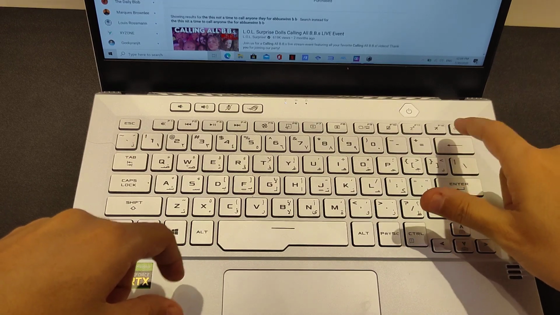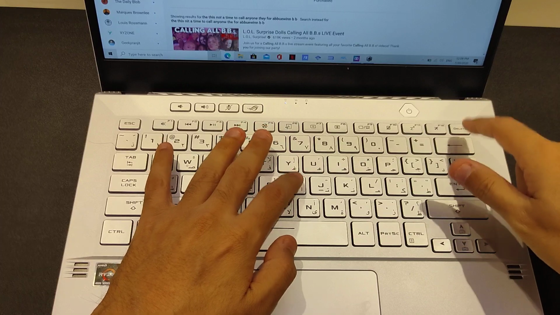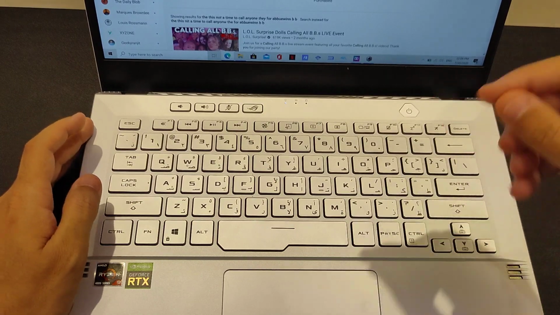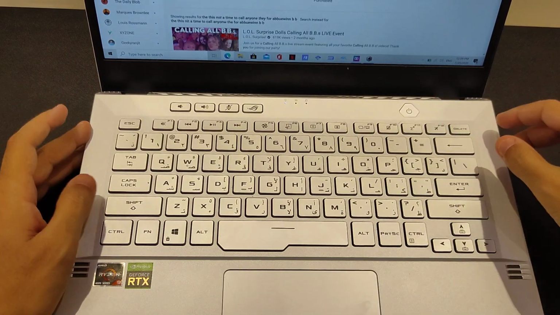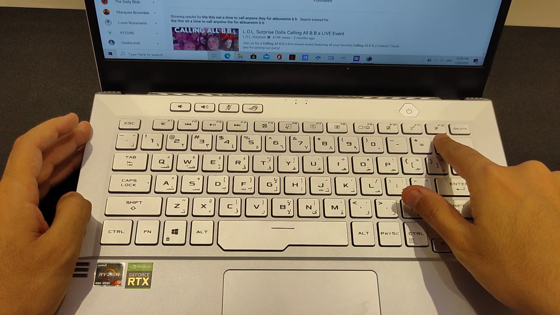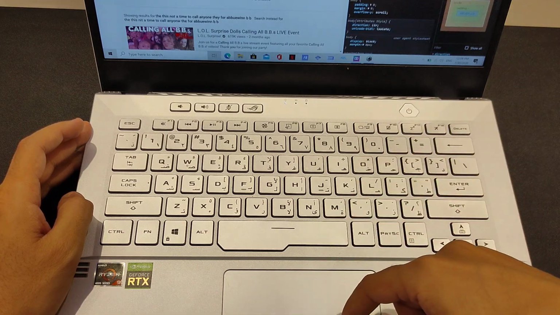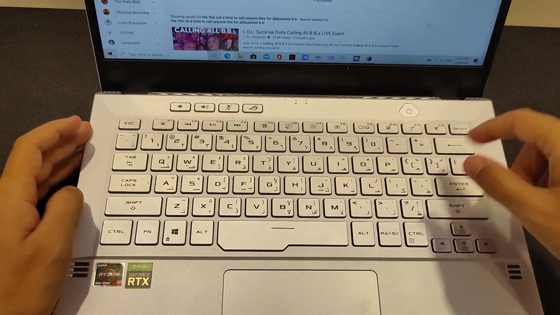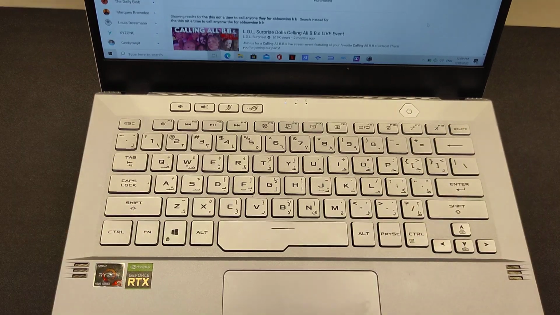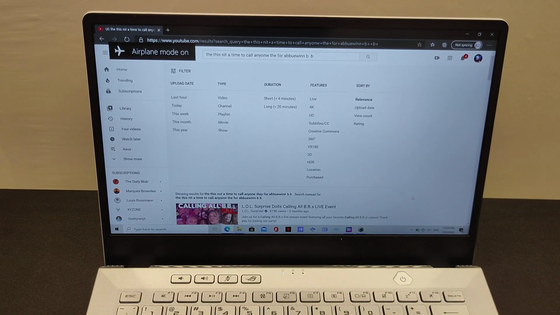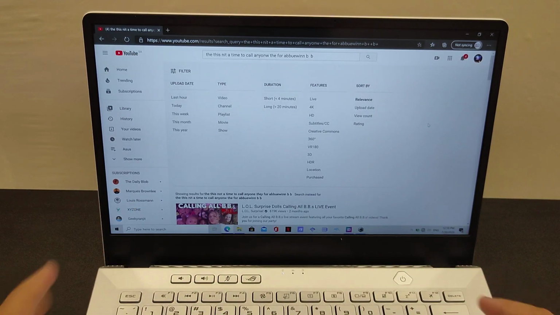And you can actually hear the differences. I don't know why they purposely make this sound different or not. Here you can see the airplane mode, so with one click you can turn off the connections and get it into airplane mode. Let me just try FN. Yeah, now it's turned on. Here you can see FN, turn off, turn on. When it turns on, it turns everything off, all network, all connections, which is probably better if you are watching content on airplanes and stuff like that.